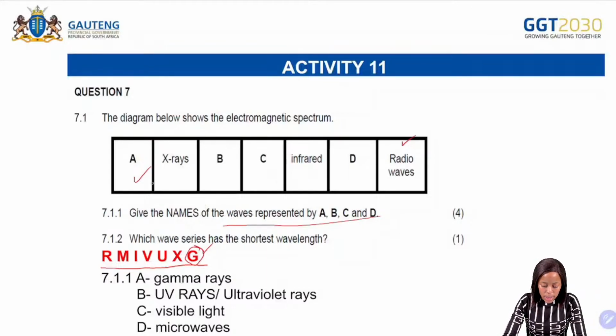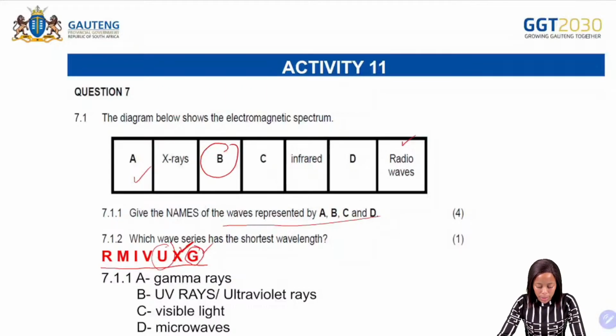And then if this is the gamma rays, the next one is X-rays. Therefore, it means that the letter B is represented by this one here, which is your UV rays or ultraviolet rays. And then from there, we have the visible light, which is the letter C. After visible light, we have infrared. And then by letter D, what is it that we have? We have the microwaves.